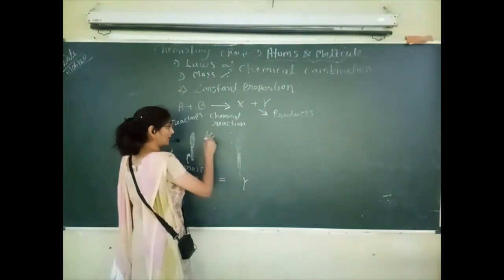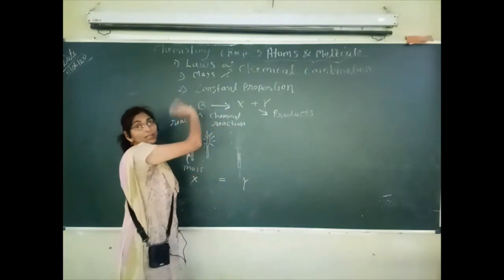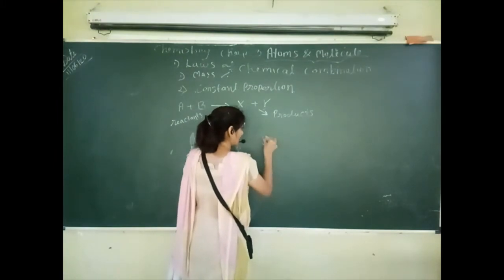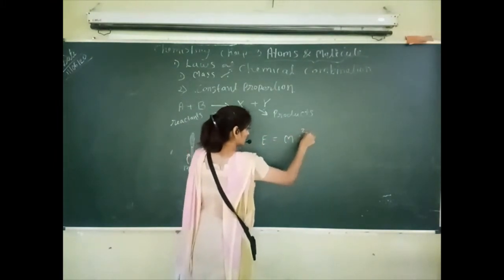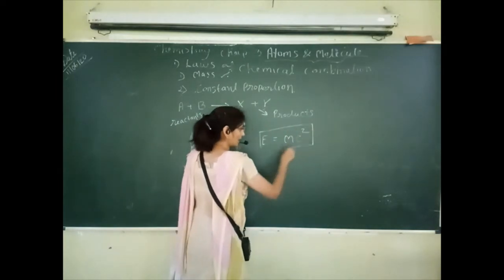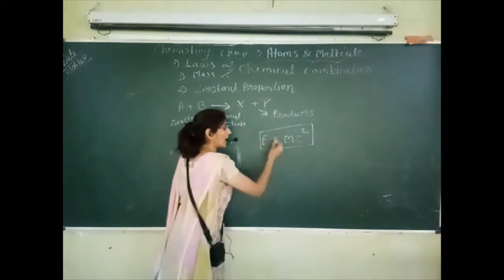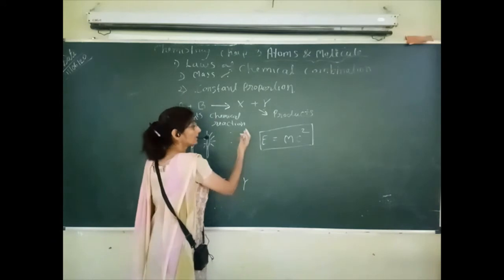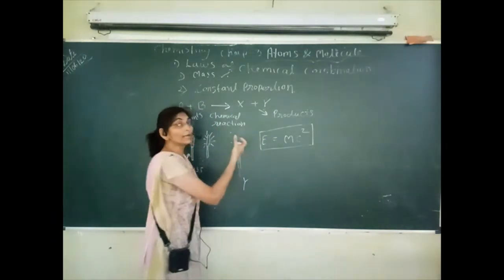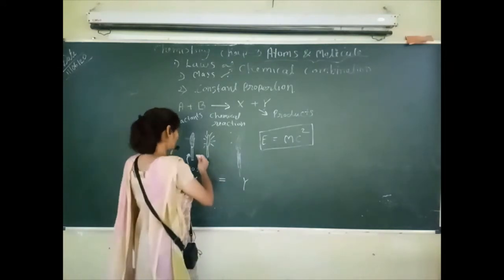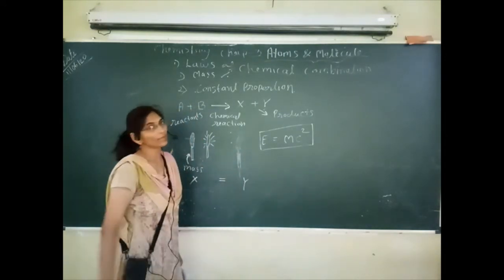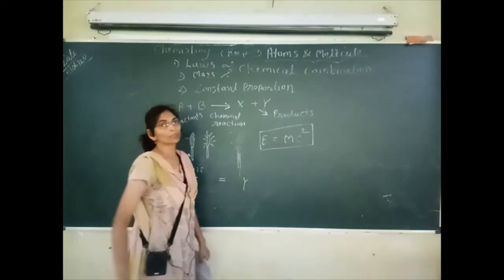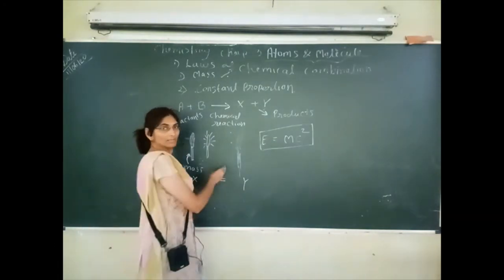It is only released in the form of energy. Sometimes mass can be exchanged. Mass can be exchanged in the form of energy. You will learn in your next standard that energy and mass are interchangeable. Mass gets converted into energy here. Gases are released and heat energy is released also here. So mass gets converted into the form of energy. But the original mass is the same for the reactant and the product. Okay? Are you clear by this example?